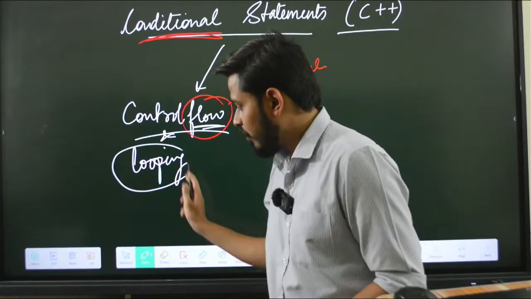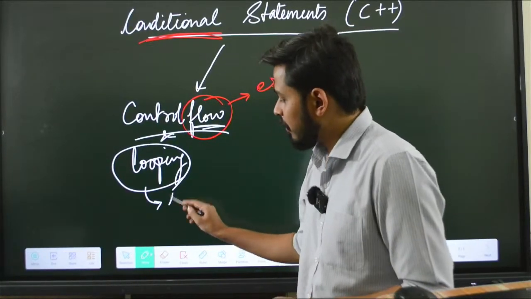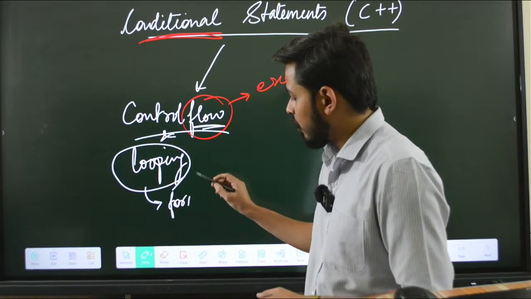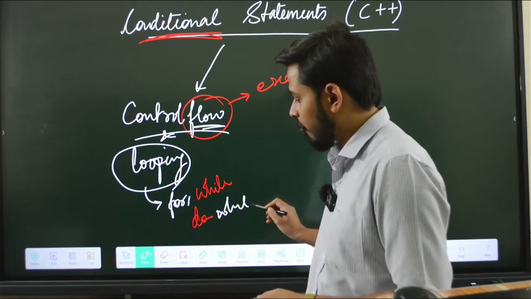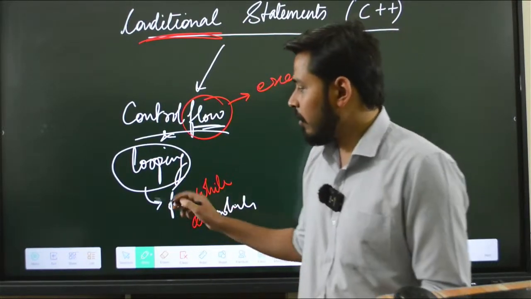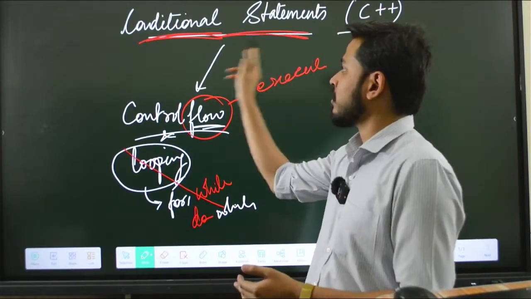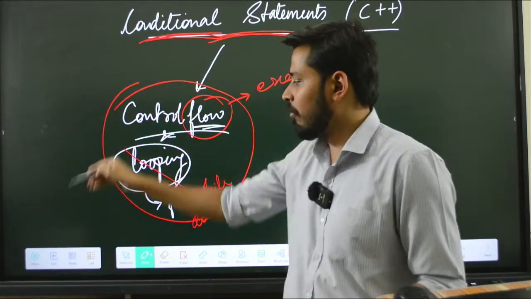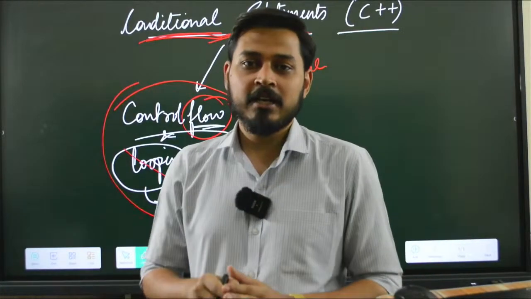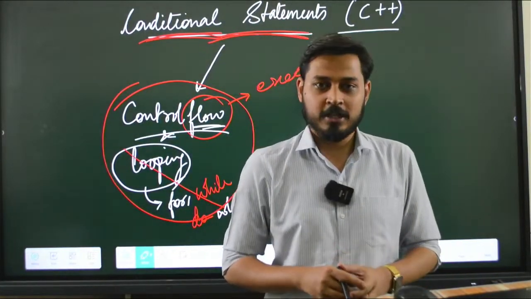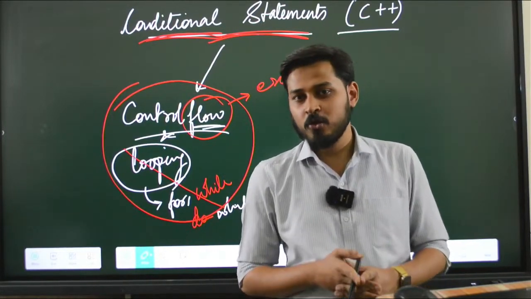Next comes looping, where we will understand various kinds of repetitive statements or looping statements. There we will learn about for, while, do while, and a lot of different things. Right now we are not doing looping statements. I was just telling you because conditional statements come under these two categories, control flow and looping. I just wanted to give a brief introduction. We are going to start initially with conditional statements, that is control flow statements, and then we will move on to the looping statements.